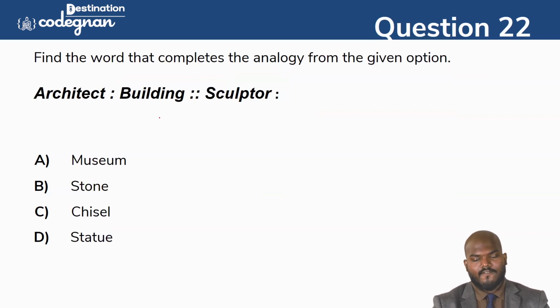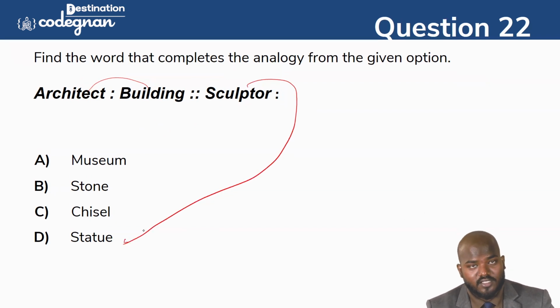And architect and building. Okay. Architect will design the building. Okay. Architect will design the building. Sculptor will design what? So sculptor will design the statue. Okay. Statue. So statue we can call it here. So architect will design the building. Sculptor will make the statue.